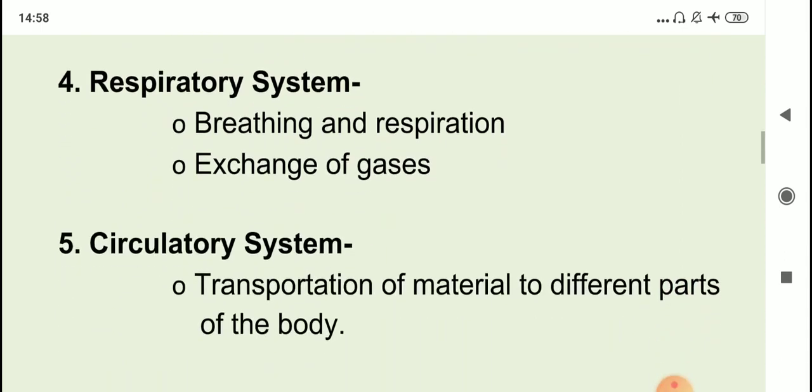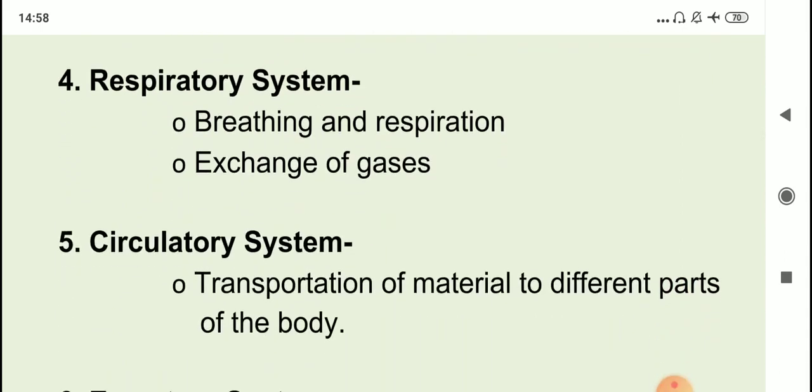The fourth system is the respiratory system. You all know what respiration is. Respiration is oxidation of food to release energy. Before respiration, what happens is breathing. First of all, we breathe in oxygen, and then that oxygen moves inside our respiratory system and oxidizes the food. So the respiratory system is responsible for breathing as well as for respiration. And the organs that come together to form the system: nose, then windpipe, lungs, they are all associated with the respiratory system.